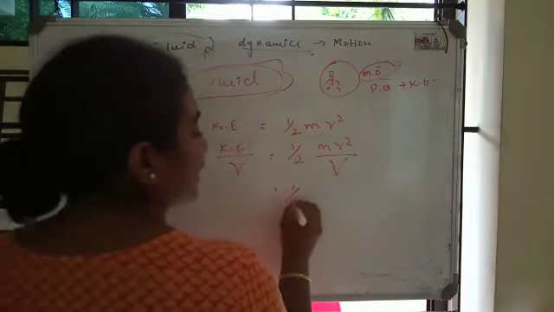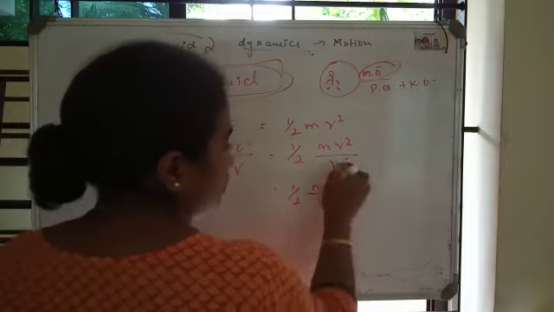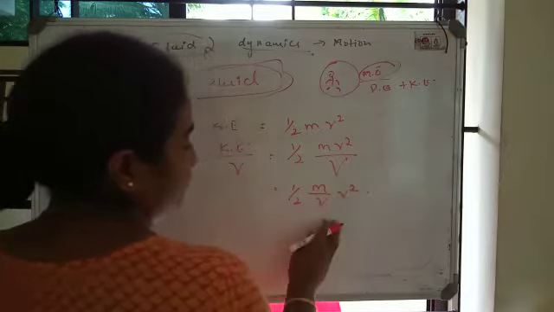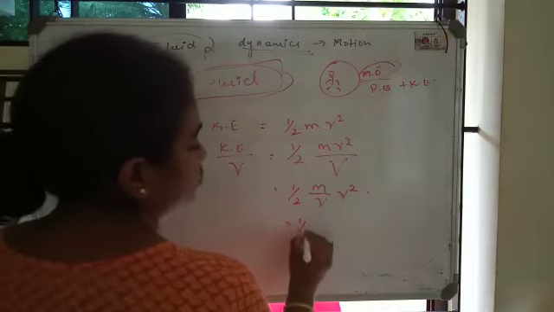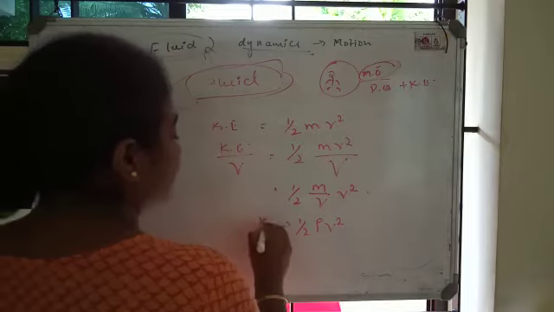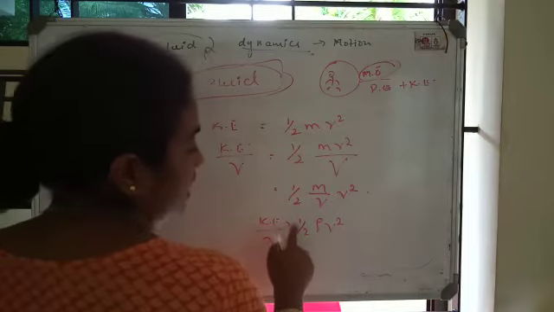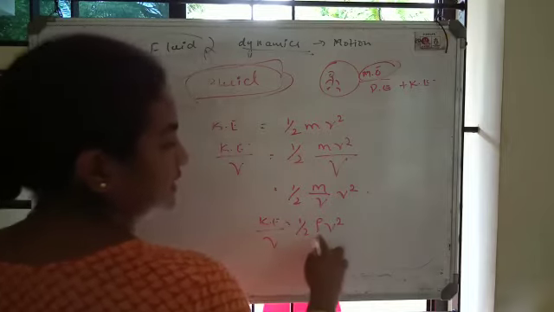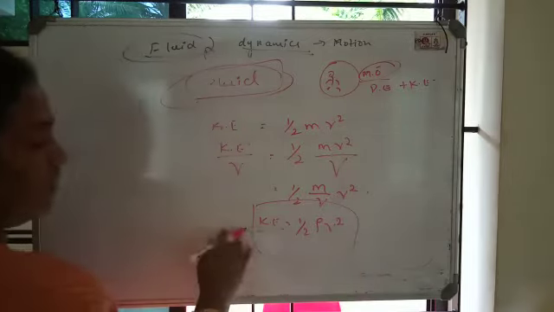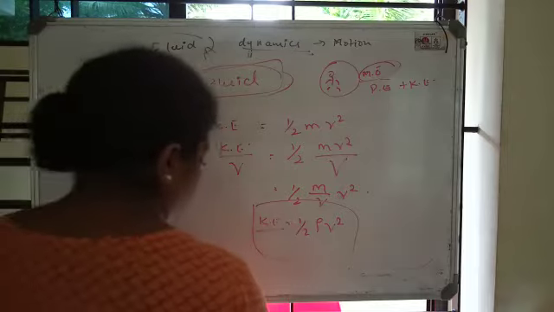Now I can write mass by volume into v square. Mass by volume is density, so this is density v square. So kinetic energy per unit volume is half density velocity square. So this is the formula.